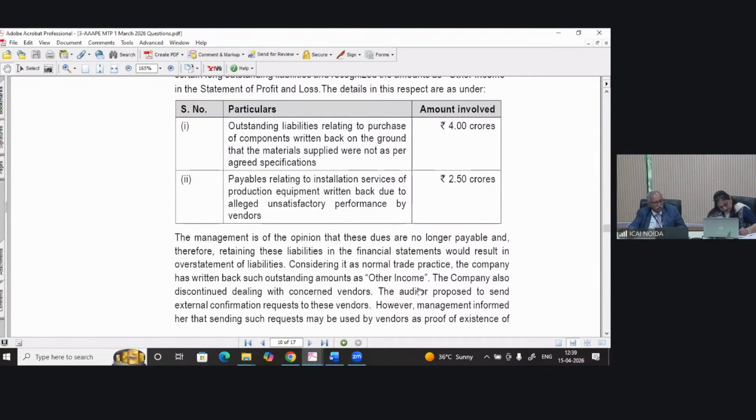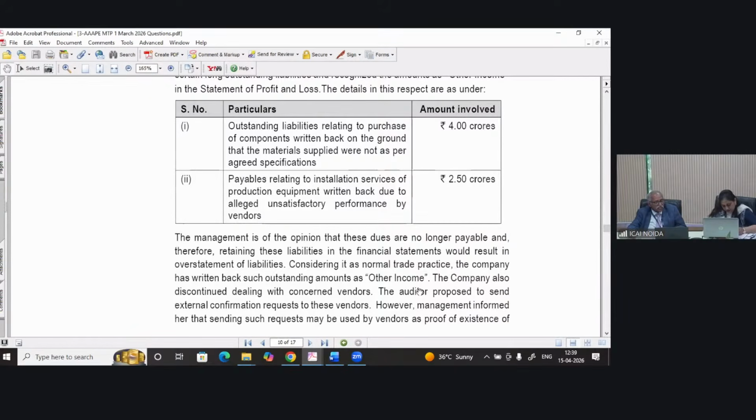Purchase of components debit to creditors on account of components. And now the company has written back this creditor, debit to creditors, credit to income. And this income is reflecting in the statement of P&L. So the company has written back this liability, and this income is now reflecting in the statement of P&L, and 4 crore rupees are involved.